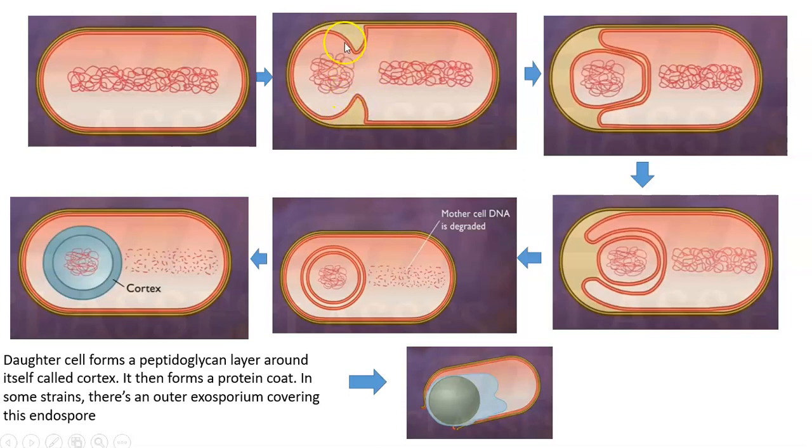An ovoid or circular cell will be formed. It will be a daughter cell. Then that will be engulfed by the parent cell. You can see that this parent cell is completely engulfing it. After the endospore is formed, after this daughter nucleus is formed, the mature cell DNA is degraded. Actually it will be degraded after the formation of 4 endospores in this manner. All the remaining mother cell DNA will be degraded.